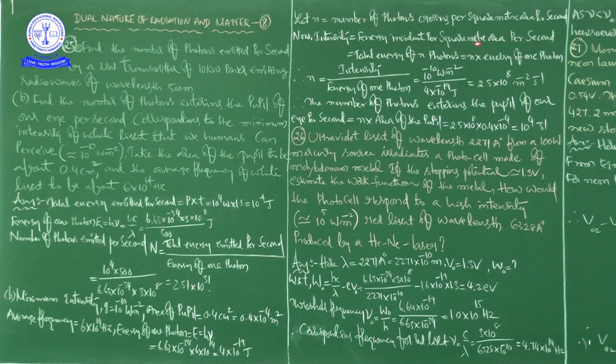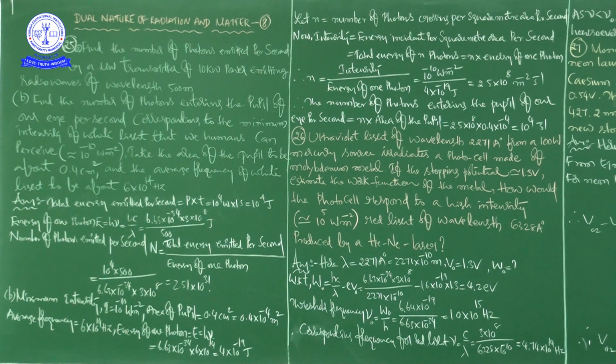That is equal to the total energy of n photons, which is n into the energy of one photon. So what can we write? Therefore n is equal to intensity divided by the energy of one photon.